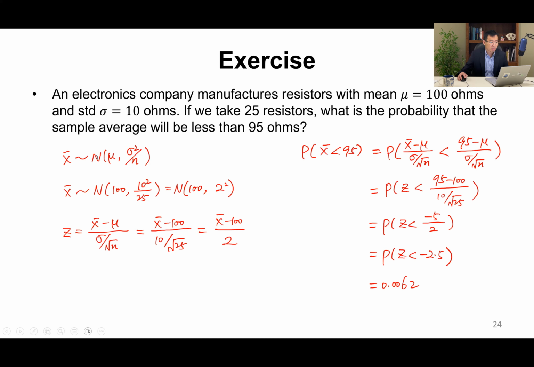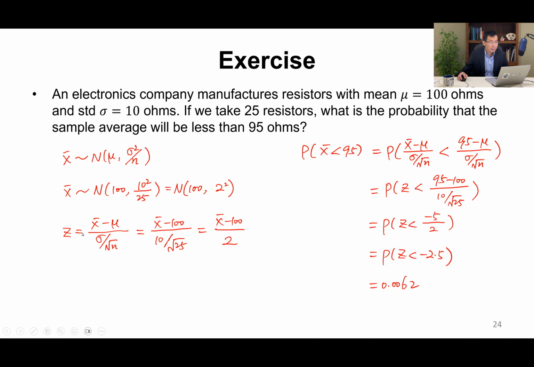The sample mean is approximately normally distributed with mean mu and variance sigma squared over n. We know mu is 100, so we put 100 here. And the standard deviation is 10, so 10 squared over 25. So 100 over 25 becomes 4. So x bar is approximately normally distributed with mean 100 and variance 2 squared, so it's about 4.